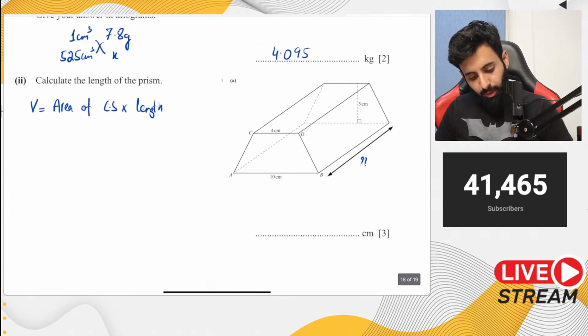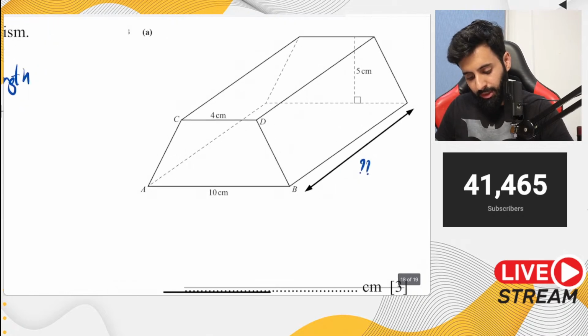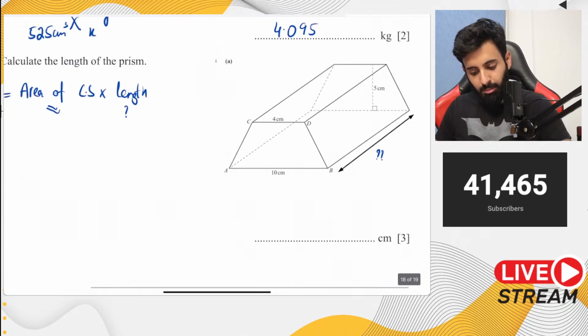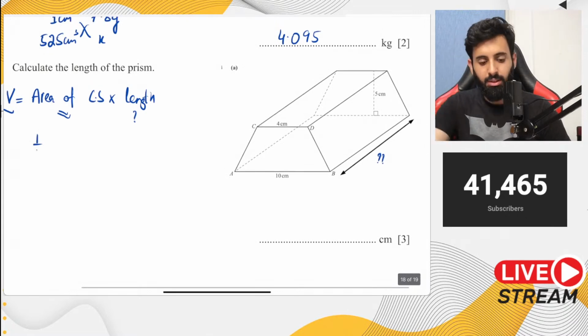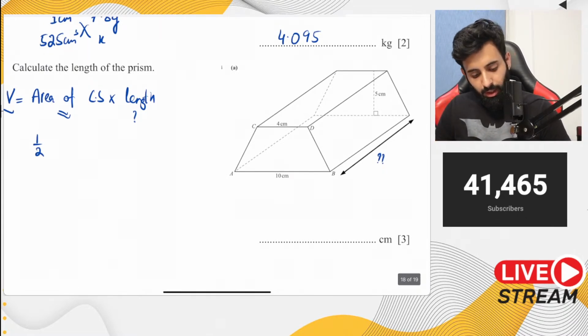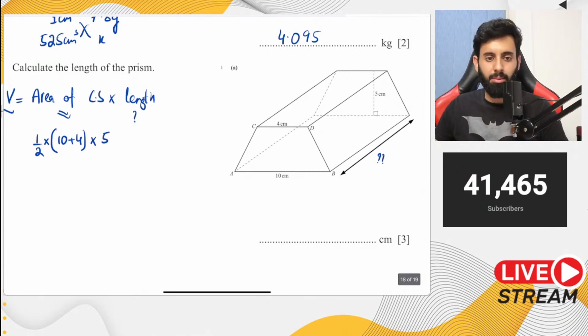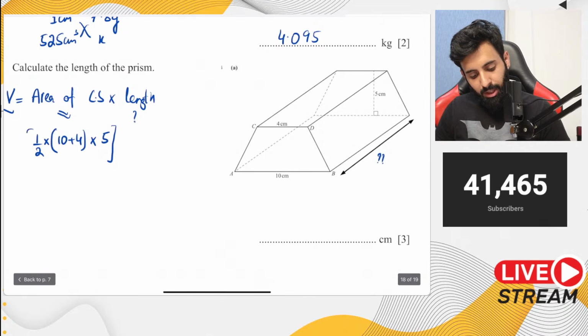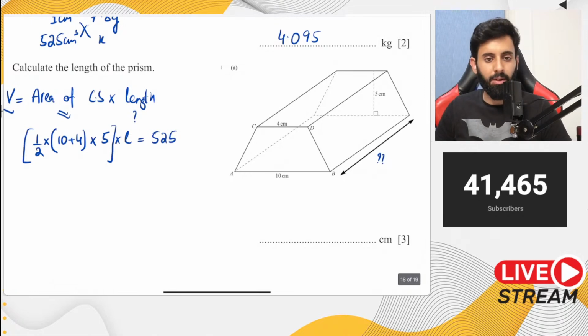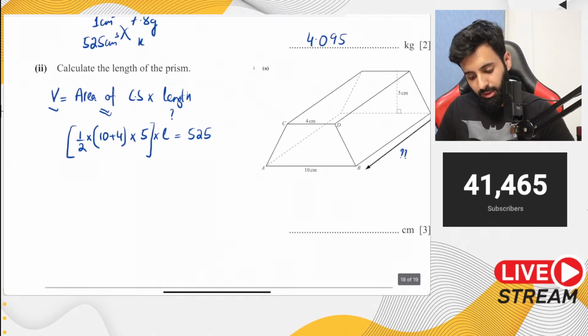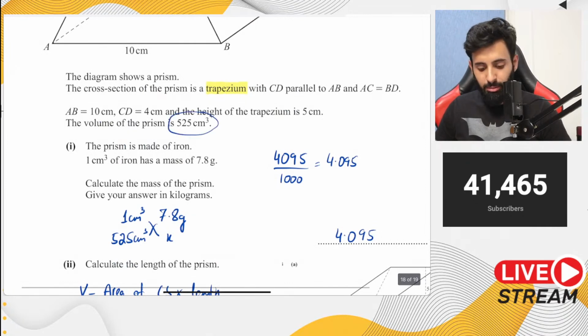So we have the volume. We can work out the area of cross section, and through that we will be able to find out what the length is. Now let's focus on the cross section. We know that it's a trapezium. So to work out the area of cross section, all I need to do is half into sum of parallel sides. And what are the parallel sides? 10 plus 4, into the height of the trapezium, which is the same as the height of the prism. That's 5, multiplied by the length, and this should give me the volume of this prism, which is equal to 525. Not according to me, but according to the question. It's given in the question that this prism has a volume of 525.